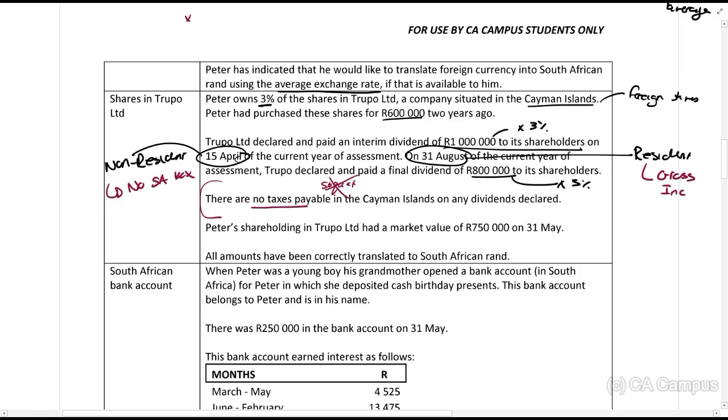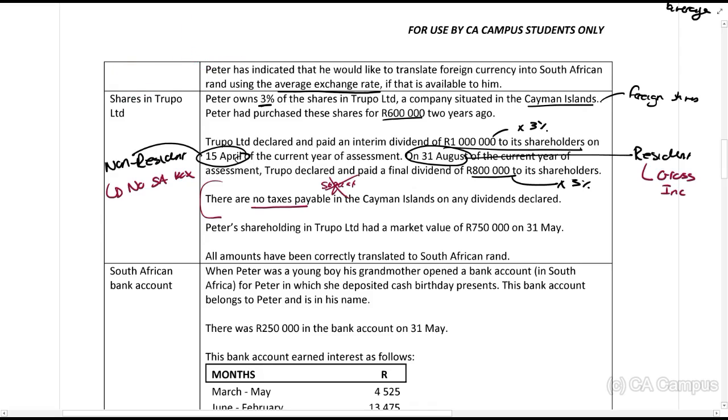So you're going to do gross income, less exempt income, less deductions, blah, blah, blah. Then you get to your taxable income. That amount you multiply by 28% or the tax rate. And after you've calculated that, then when you do all of your rebates, you do Section 6quat. So if they only ask you for taxable income, you won't do that calculation.